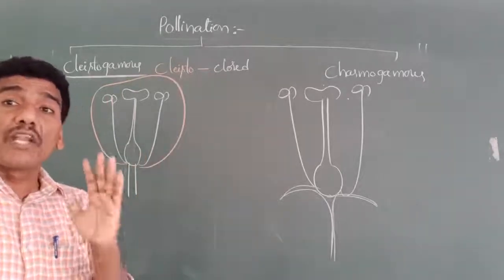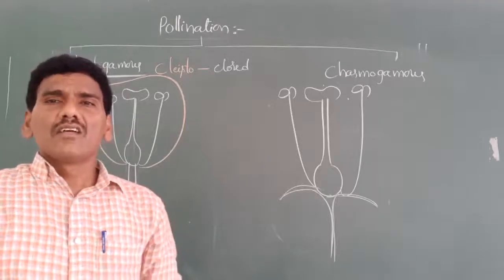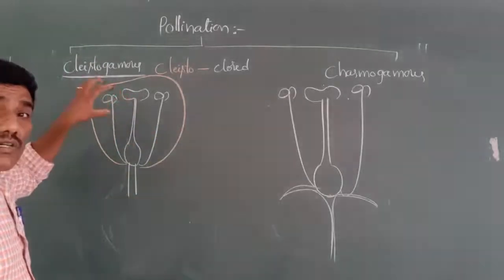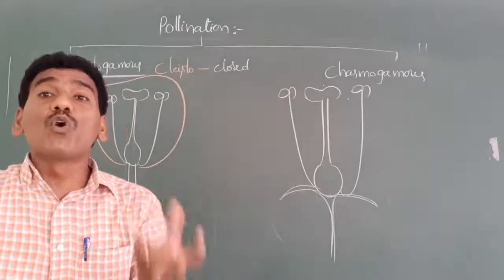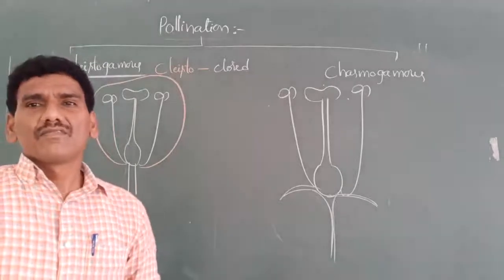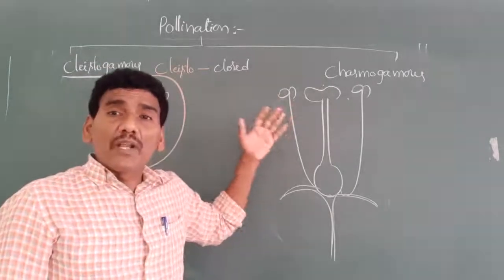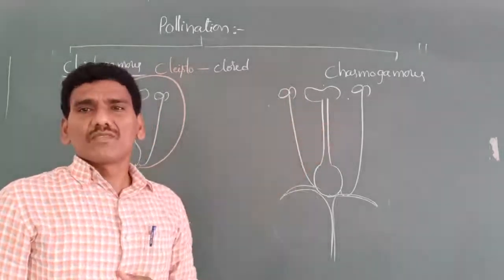Cleistogamic type of pollination mainly takes place only here. The cleistogamous type of pollination only occurs in unopened flowers. Chasmogamy type of pollination takes place only in opened flowers.